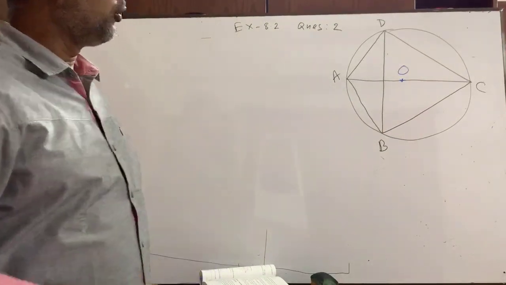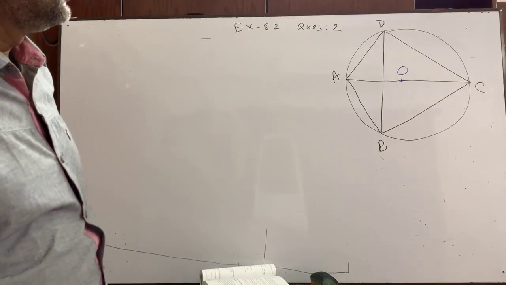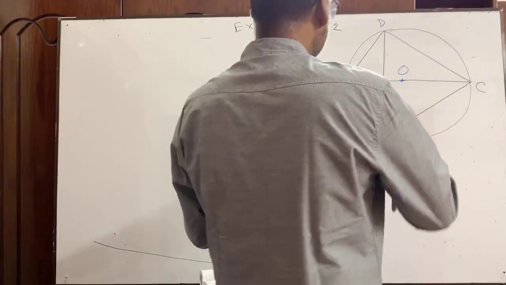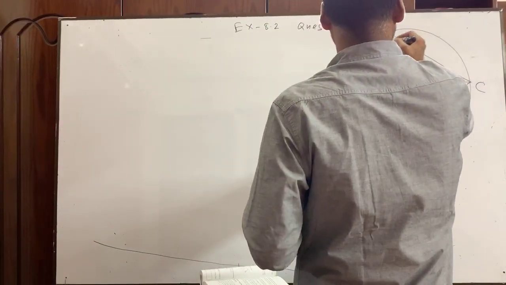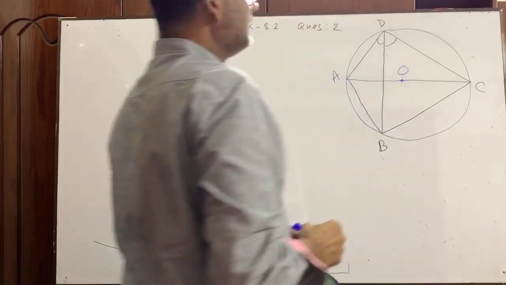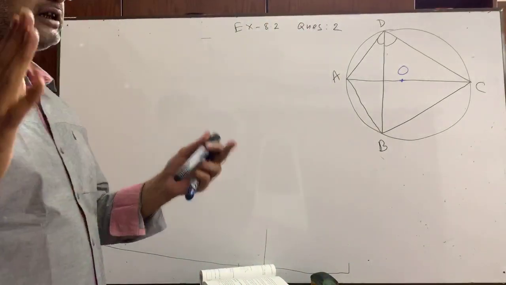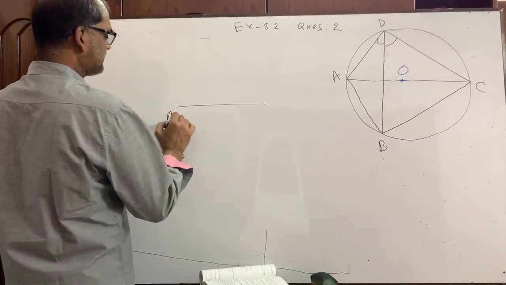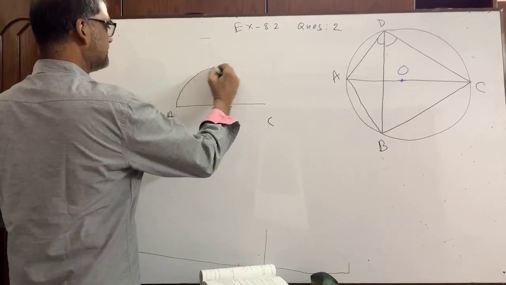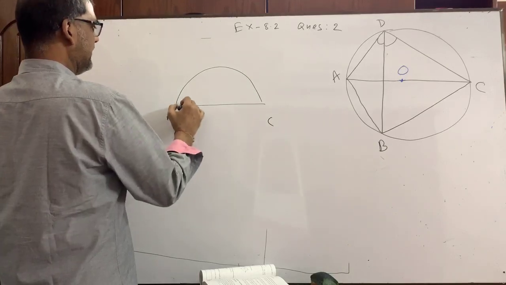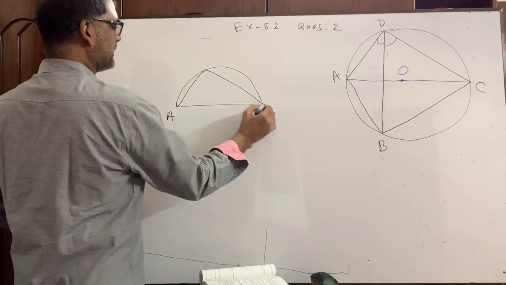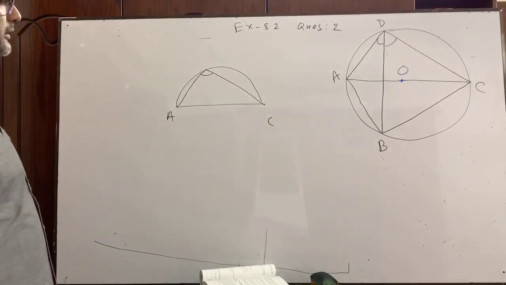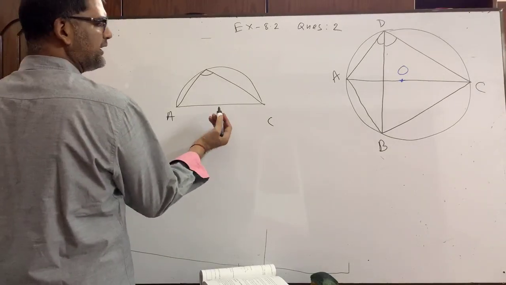ABCD is a quadrilateral inscribed in a circle. And another condition is given, that is angle ADB plus angle BDC. These two angles will make one right angle. Suppose this is AC, a semicircle has been drawn. Any angle drawn at the circumference is equal to what? One right angle, right? Now it has been divided into two parts.